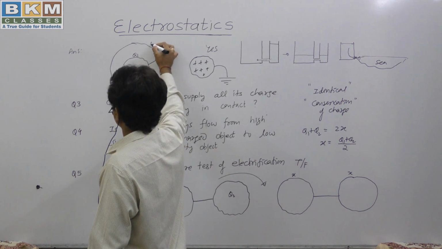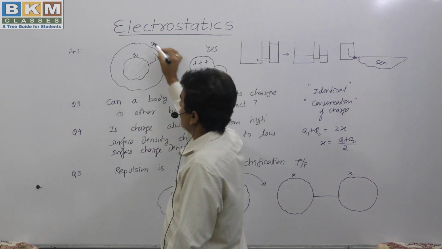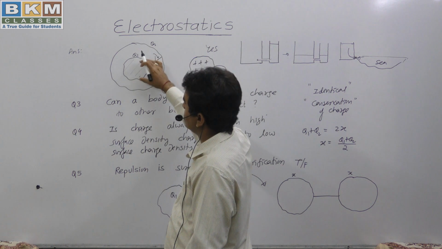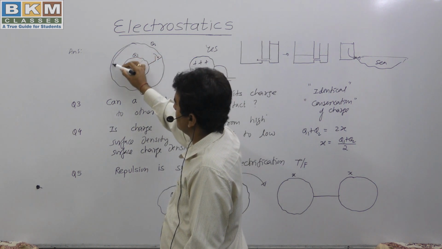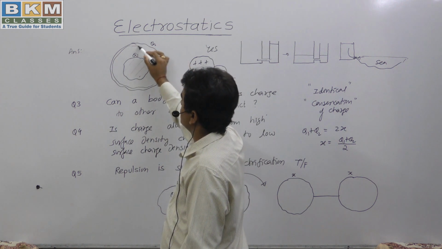We have a hollow conductor inside another conductor which has Q1 charge, and this hollow conductor has Q2 charge. Now we have connected these two.